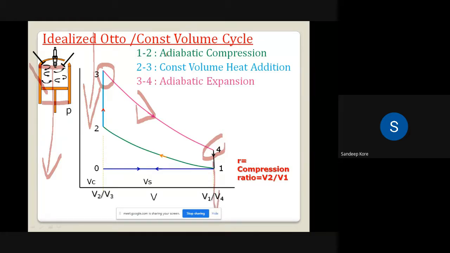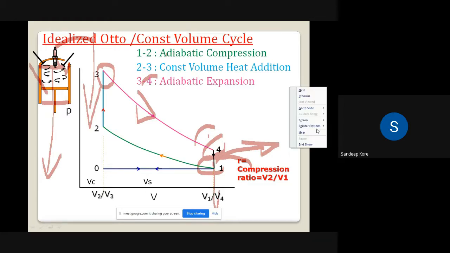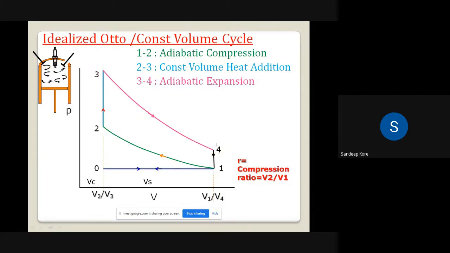Okay. Now the engine is filled with the burnt gases. Now we need to remove these burnt gases from this particular engine, and for this purpose we have the next stroke, which is called the exhaust stroke. Now during the exhaust stroke, what happens at point 4? The outlet valve is going to open. The piston starts to move in the upward direction, and all the gases are expelled from the engine to the surrounding, so that next fresh air can be taken inside this engine. So in this way, this particular cycle works.